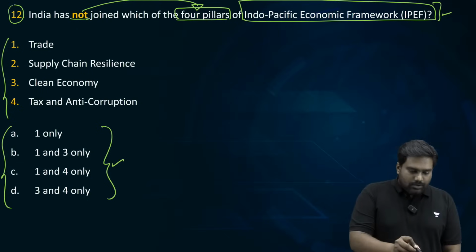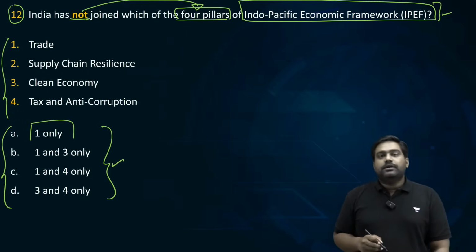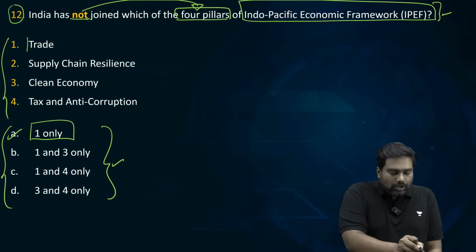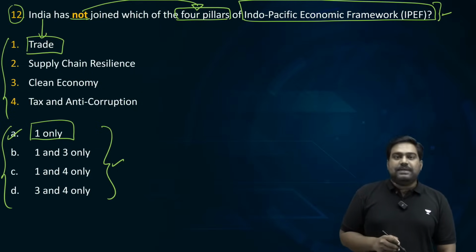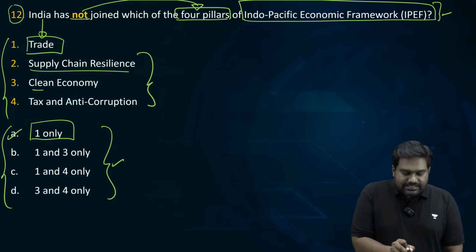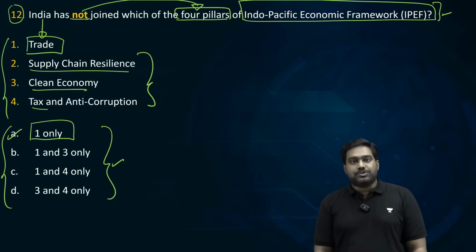All right. Almost 70% are saying option A. Very good. Option A is the correct answer. India has not joined the trade pillar of IPEF. We have joined the other 3 pillars: supply chain resilience, clean economy, tax, and anti-corruption.